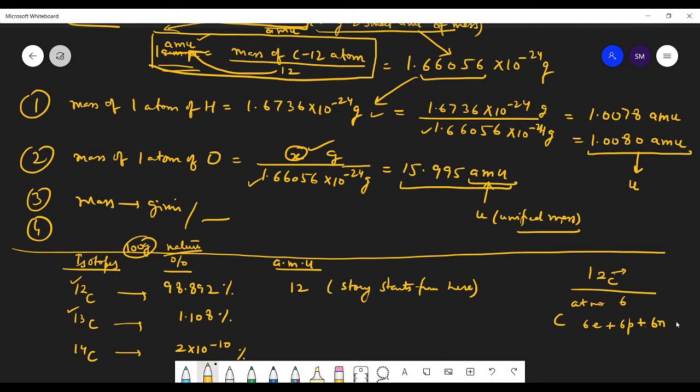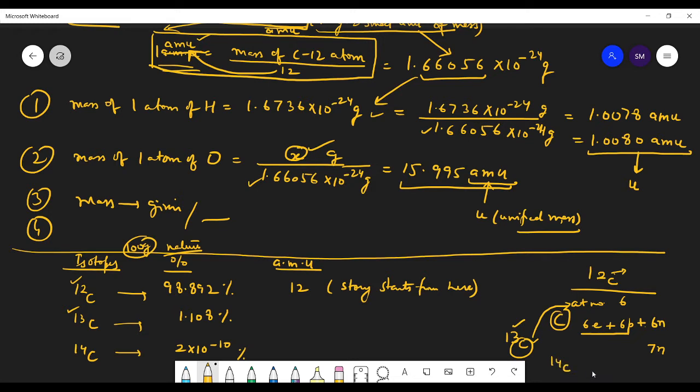Now, what about carbon-13? The name is carbon because they have the same atomic number. They have the same electrons and protons, but now the mass number is 13, so the number of neutrons is 7. So this is more massive than carbon-12.